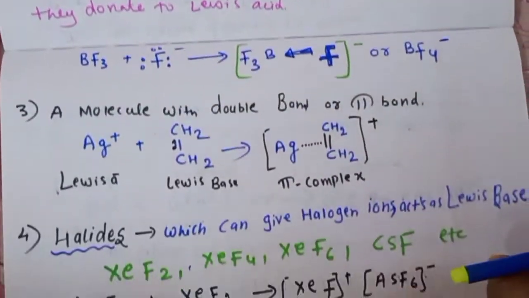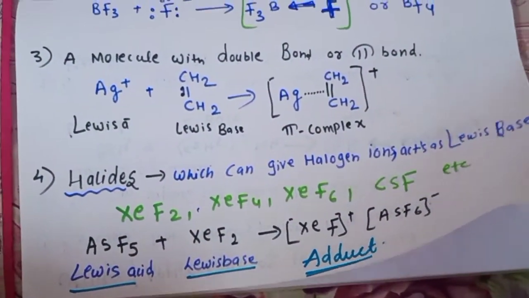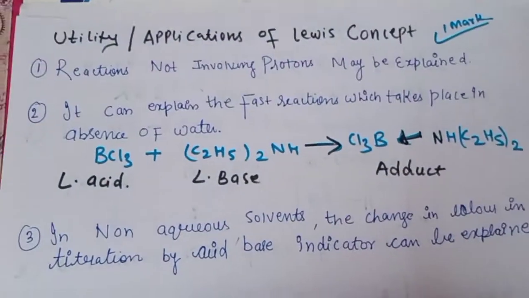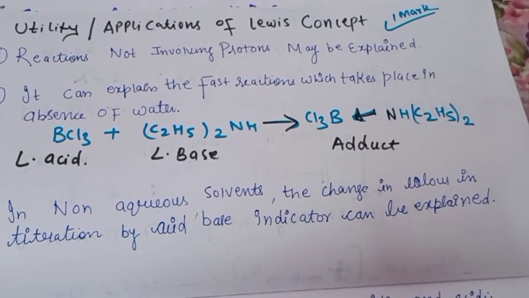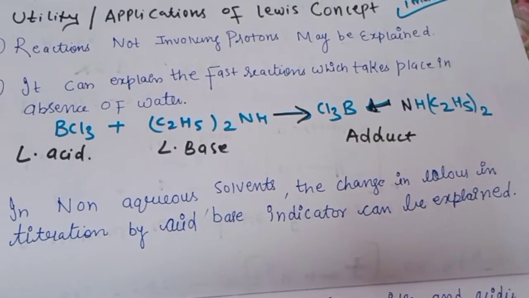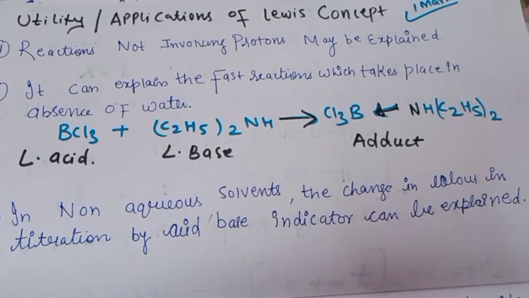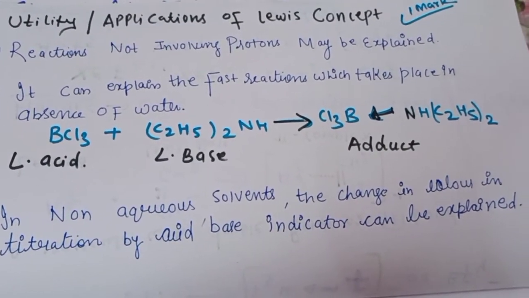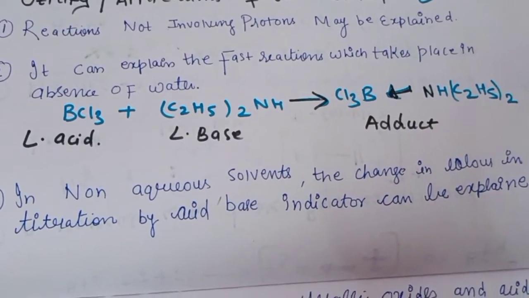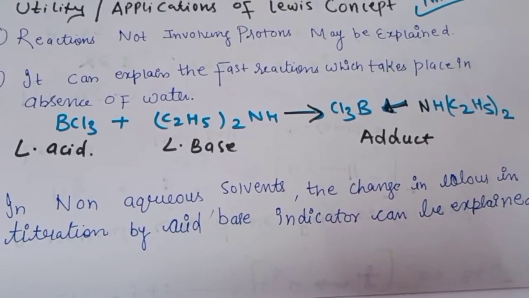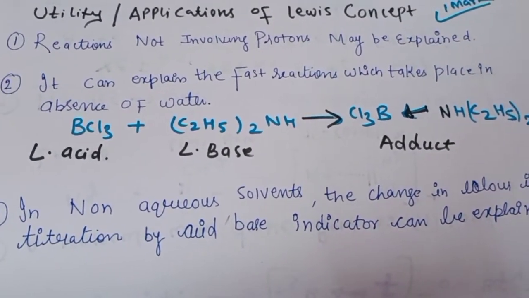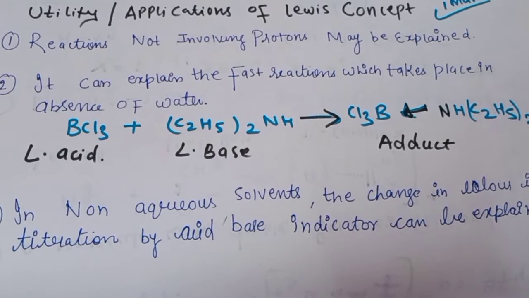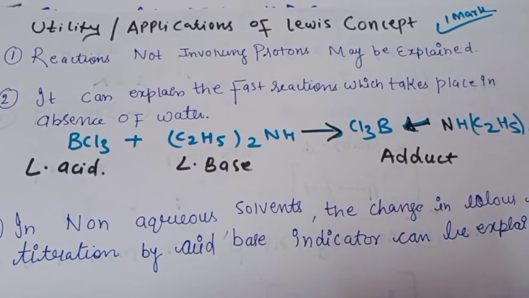And now next, what are the utilities of the Lewis acid base concept, or what are the main applications of the Lewis acid base concept. So the reactions not involving the protons may be explained. As we discussed, the Lewis acid base concept is totally based upon the donation or acceptance of electrons. So which type of reactions can we explain which do not involve the proton?